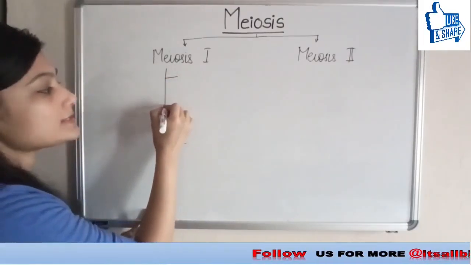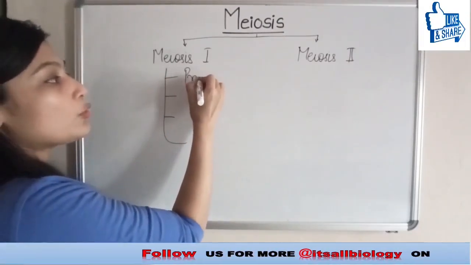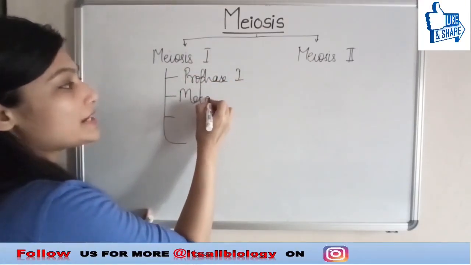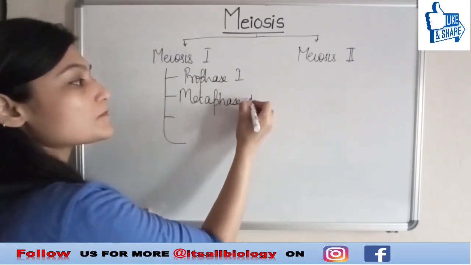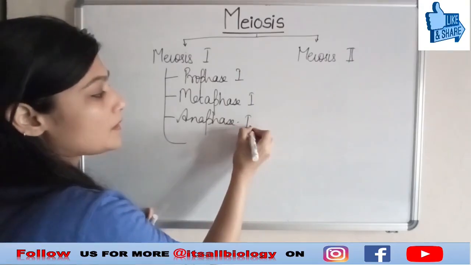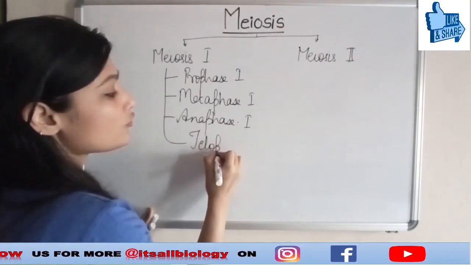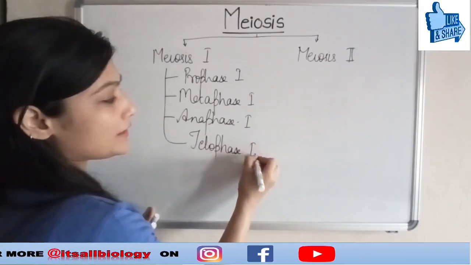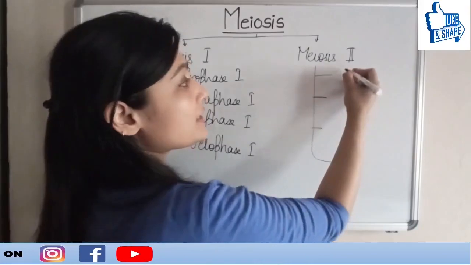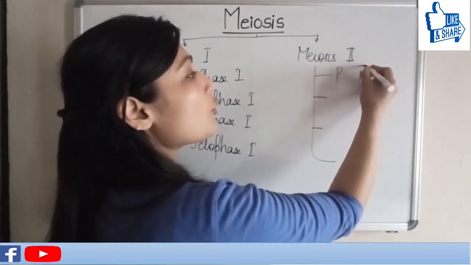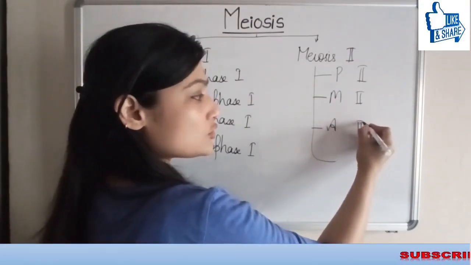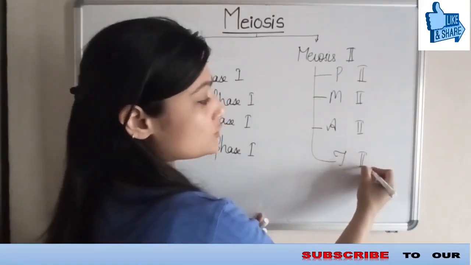Meiosis 1 has, say, prophase 1, metaphase 1, anaphase 1 and telophase 1. Similarly, meiosis 2 again has 4 phases. I am writing it like this: prophase 2, metaphase 2, anaphase 2 and telophase 2.